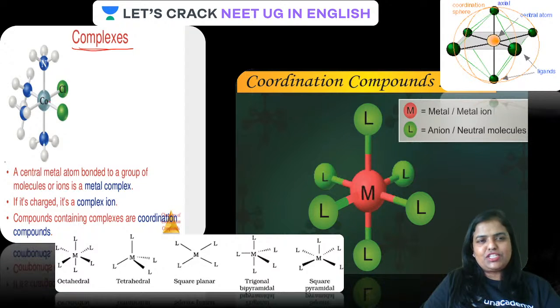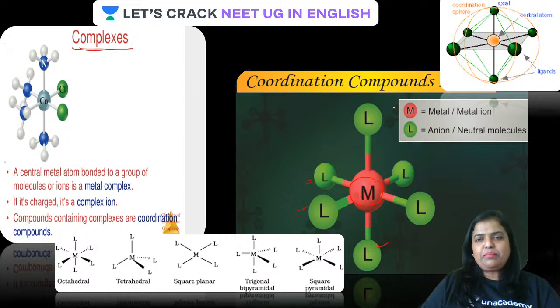Now, guys, these are the identity. This is how the complex compound looks like. This M is the central metal atom, where L stands for the ligands. Remember, guys, these ligands are electron pair donors. That means these ligands are Lewis bases, whereas the metal which is accepting those electron pairs into their d orbitals, or s or p orbitals as well, if they are empty orbitals, as they can accept a lone pair of electrons, this metal atom or ion acts as a Lewis acid.